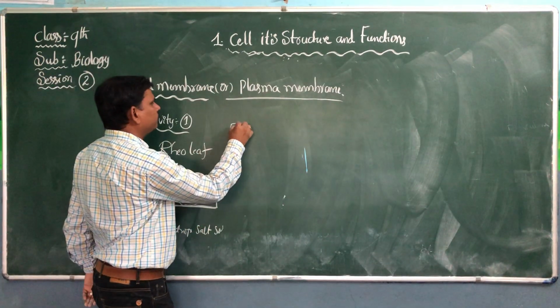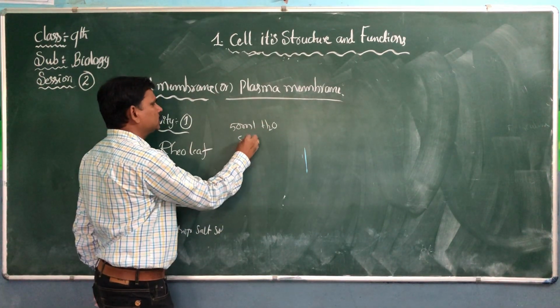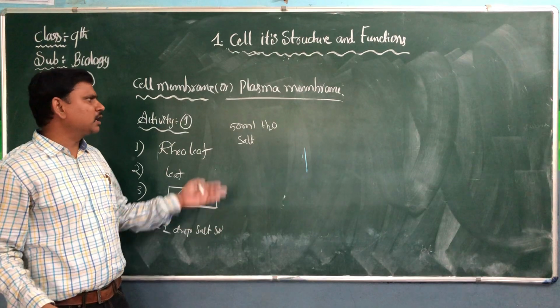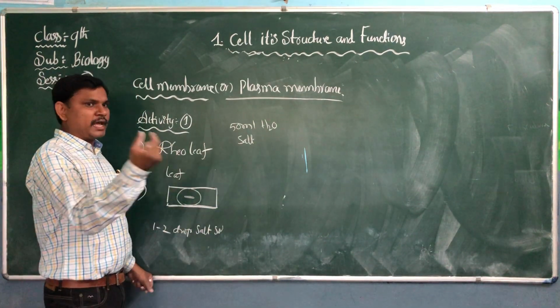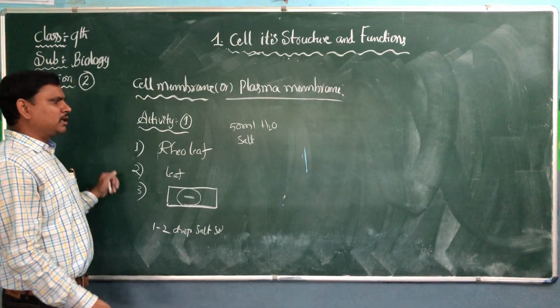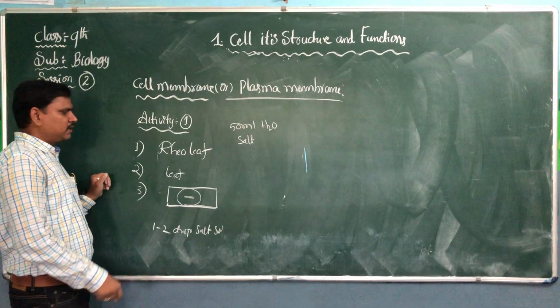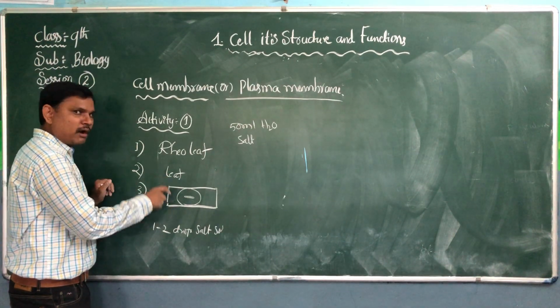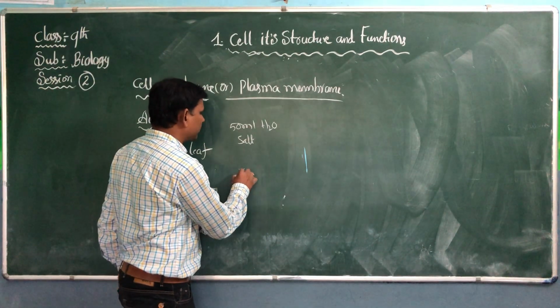Take 50 ml of water and add 1 teaspoon of salt. Stir it well. The salt solution is prepared. Take 1 or 2 drops of this dilute salt solution, put it on the material and cover with the cover slip. Observe under the microscope.